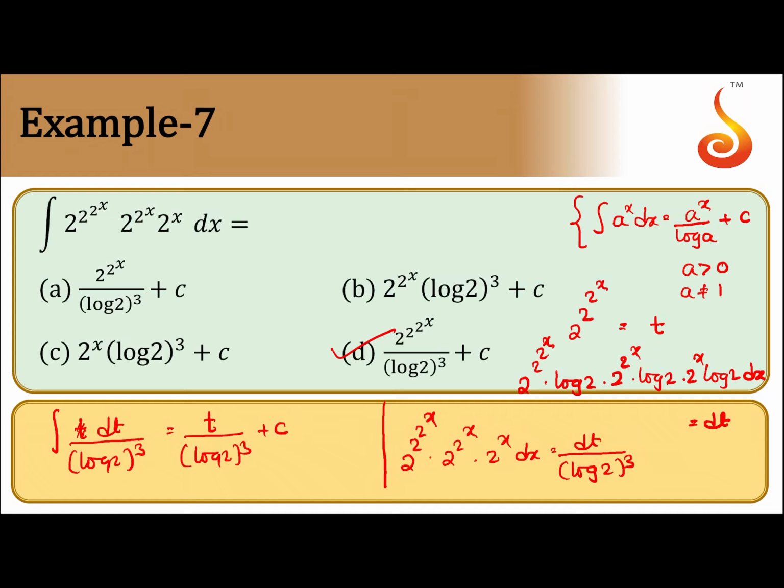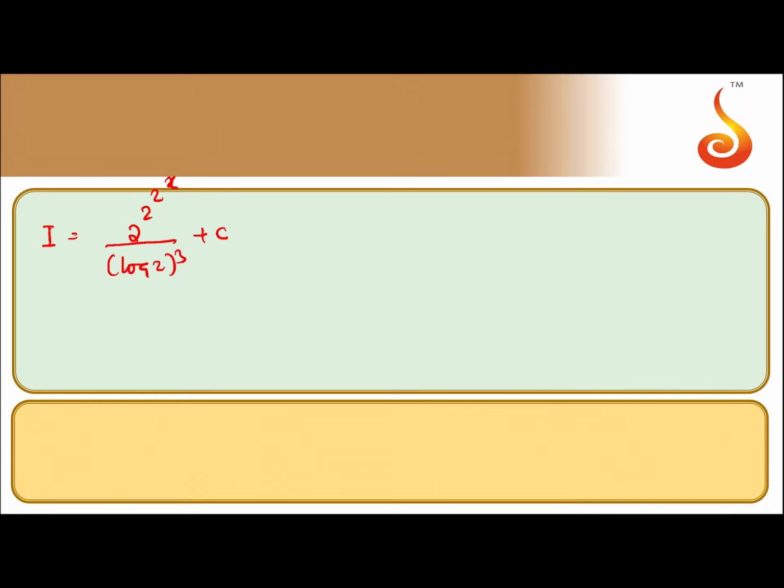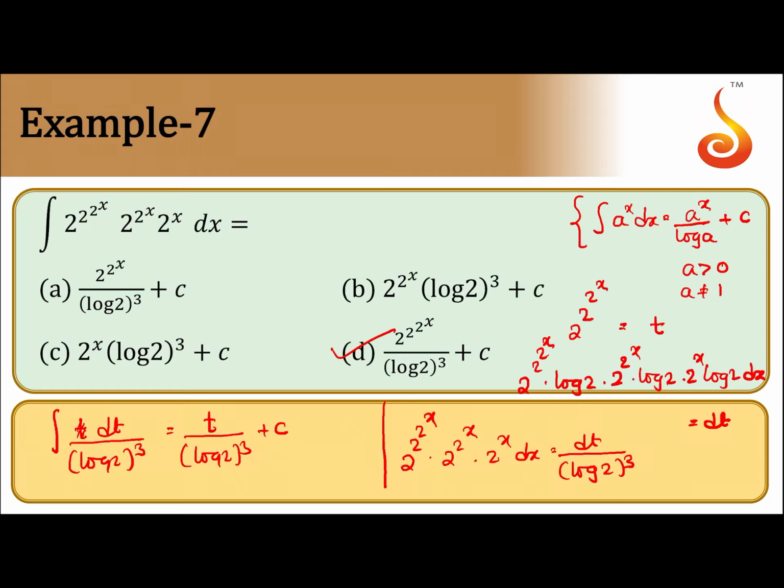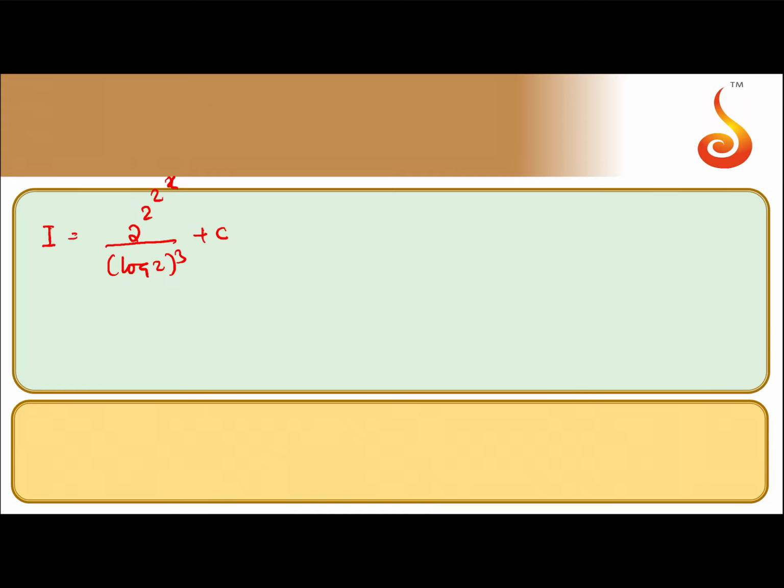So this is nothing but the integral of dt by log 2 whole cube, which is t by log 2 whole cube plus c. And what is t? 2 to the power 2 to the power 2 to the power x by log 2 whole cube plus c.